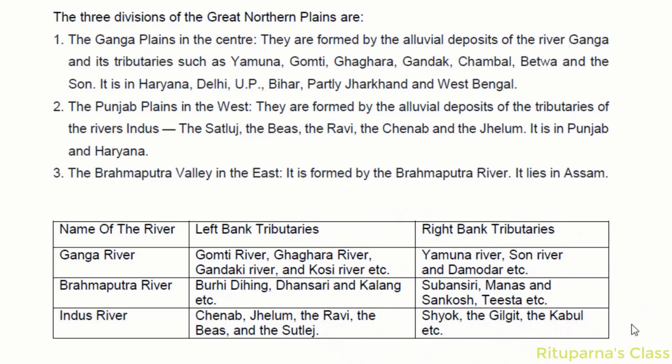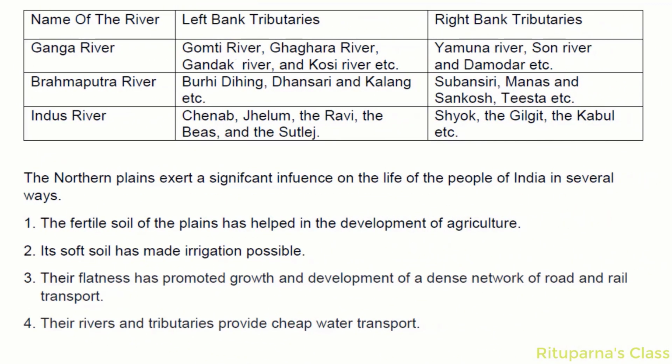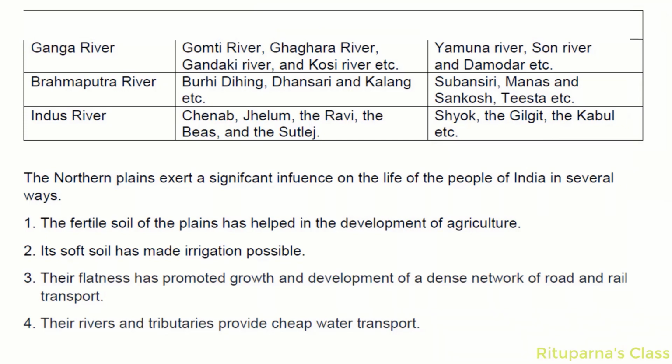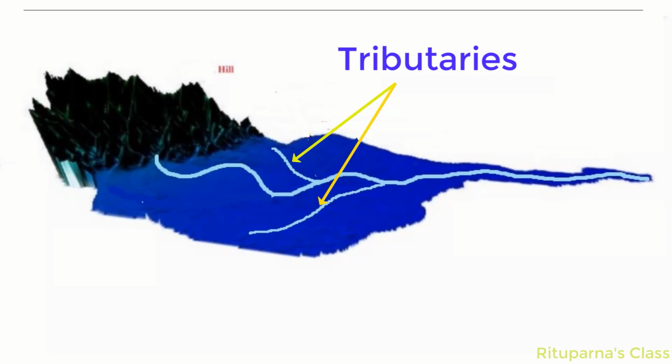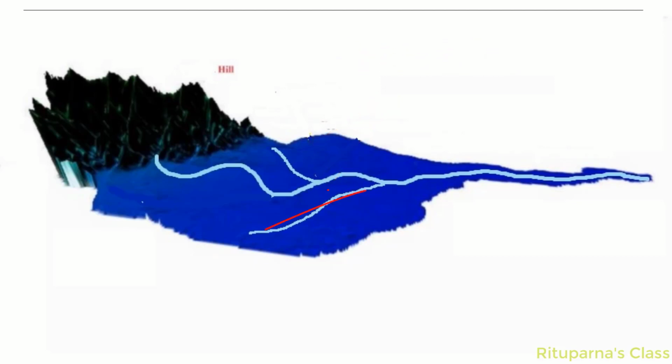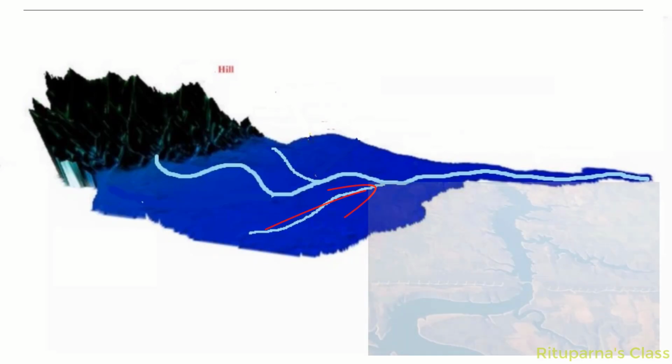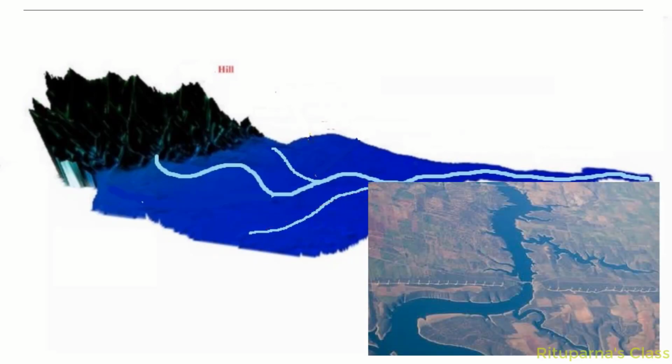Now I am going to give you a simple trick to remember the left bank tributaries and the right bank tributaries. I hope you know the meaning of tributaries. A tributary means a river or stream flowing into a larger river, or simply we can say a river is tributing water to another river.